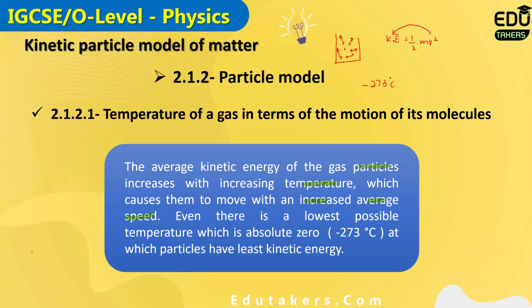This lowest possible temperature is absolute zero. Absolute zero is basically the temperature equal to minus 273 degrees C. It is the lowest possible temperature at which the particles have the least kinetic energy.